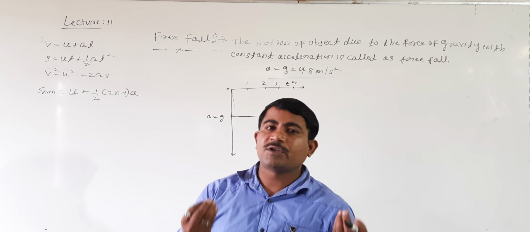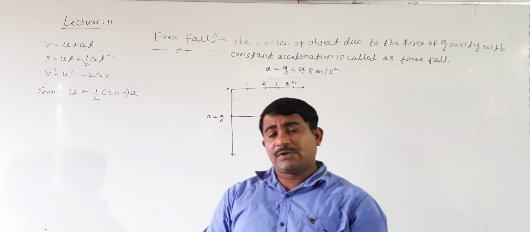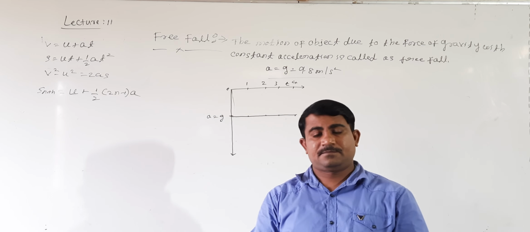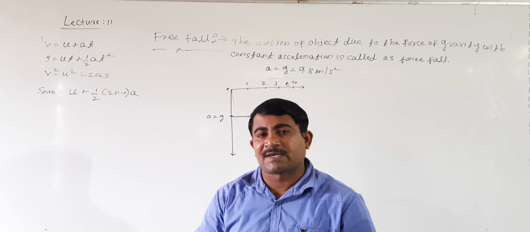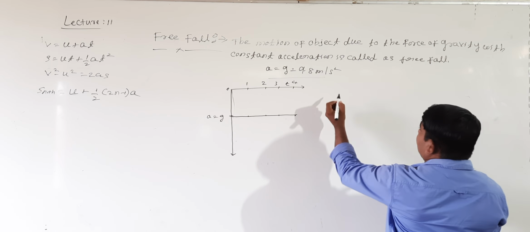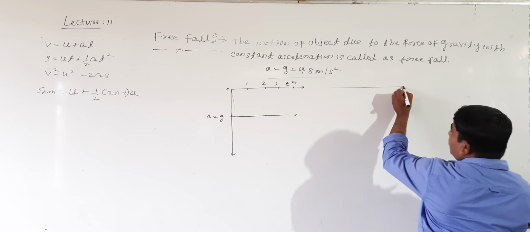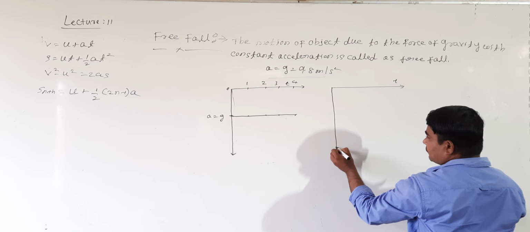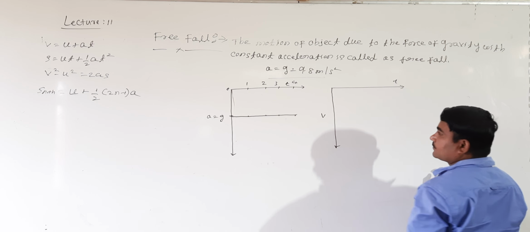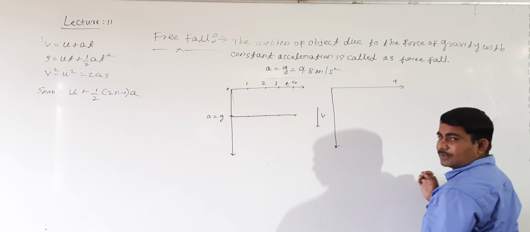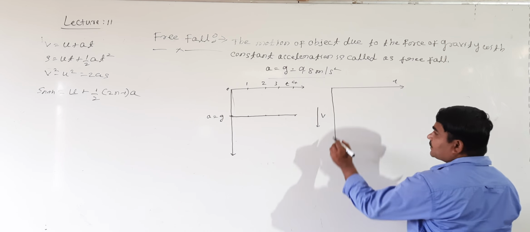Then how is the velocity-time graph? Uniform acceleration means the change in velocity remains the same at every point. How does the velocity-time graph look for a freely falling body? Along the x-axis we take the time, and along the y-axis we take the velocity.